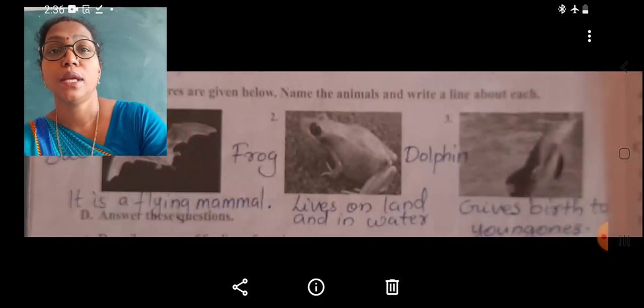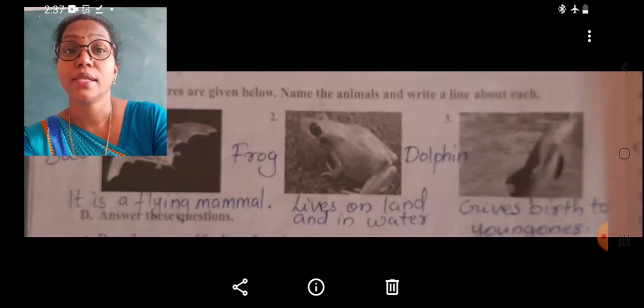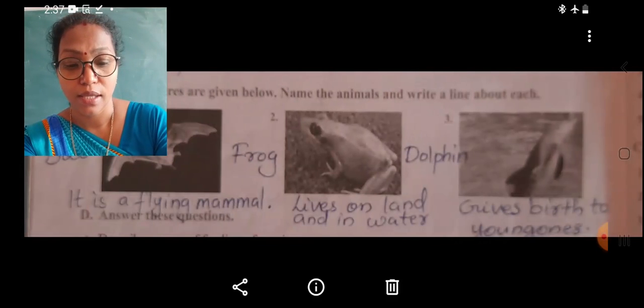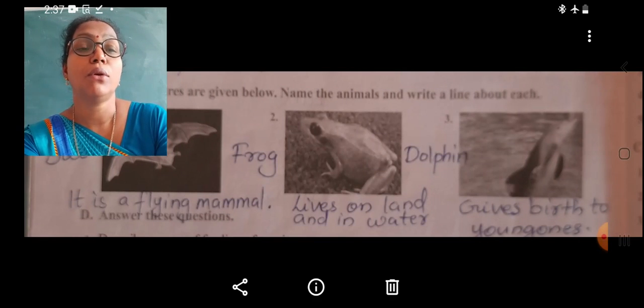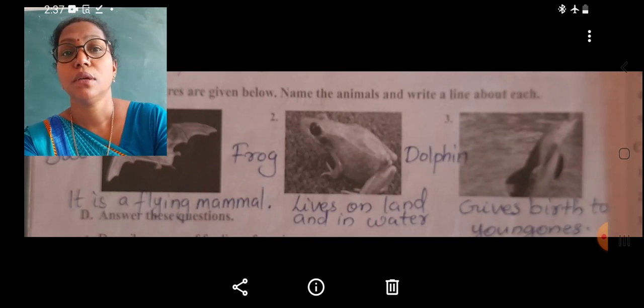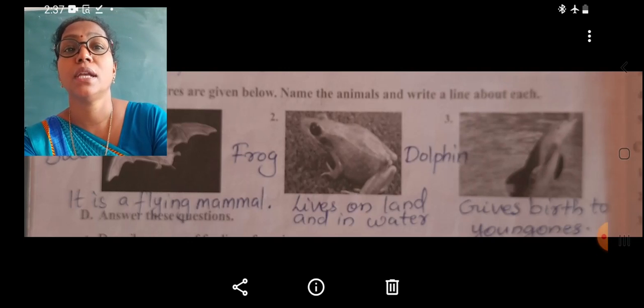Now students, the exercise C, that is 3 pictures are given below. Name the animals and write a line about each. So the first one, that is a picture of a bat, that is a mammal, but it can fly with its membranous wing. That's why we can write a sentence about the bat. It is a flying mammal.